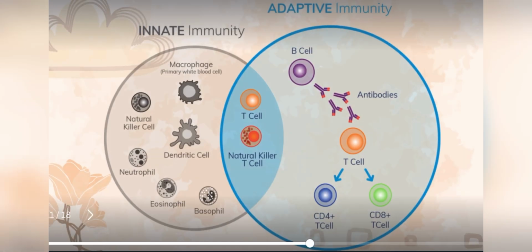Now let's move on to our topic 2, which is autoimmunity. Before we move on with our autoimmunity discussion, let us first take a look at innate immunity and adaptive immunity.